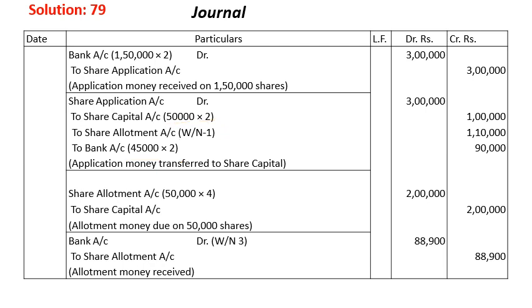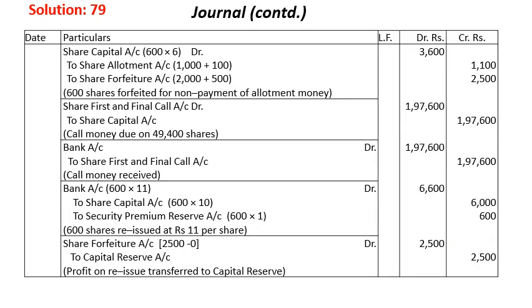Now share allotment account debit 50,000 into 4 to share capital, that is 2 lakhs, but then when we receive it, this will be workings number 2, workings number 3, whatever workings number 3 we have done, that amount will come over here. So bank account debit to share allotment 88,900. We go to the share capital.